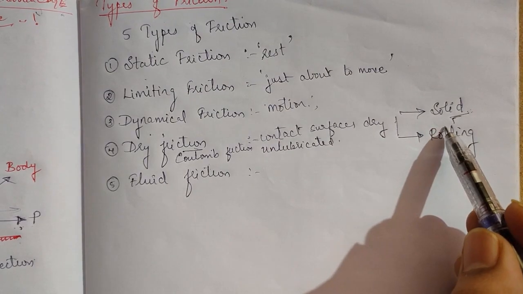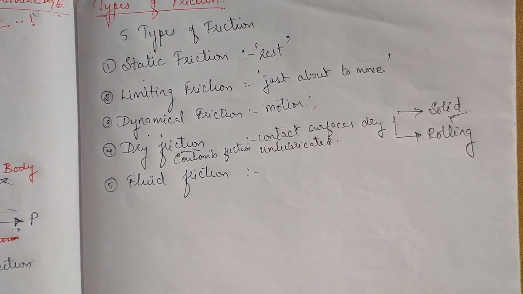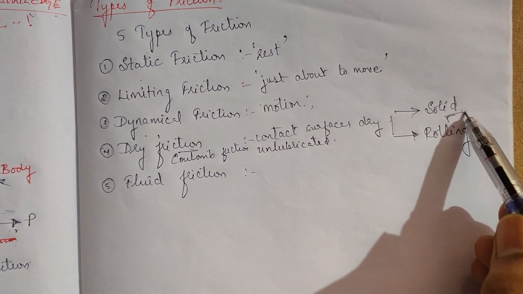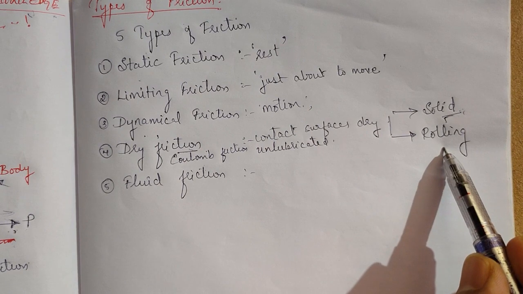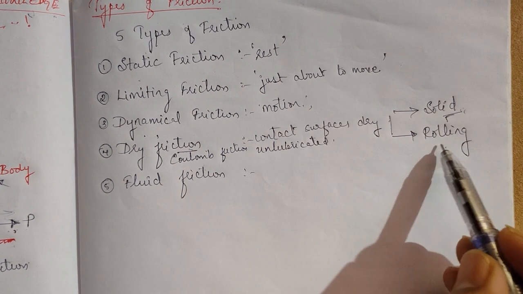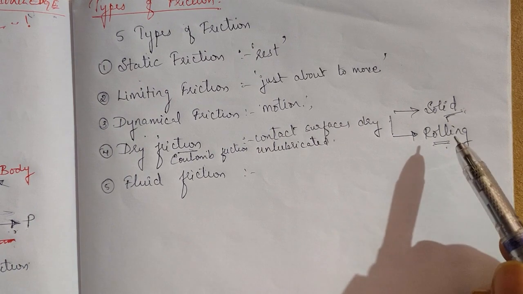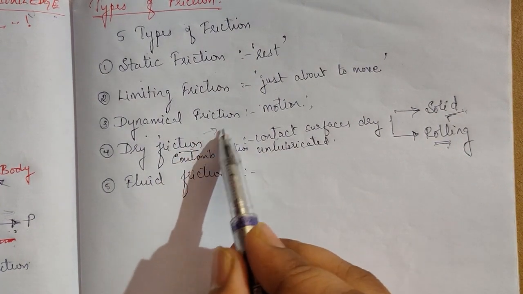As the name indicates, solid friction is the friction acting on a body when two surfaces have a tendency to slide relative to each other. Similarly, rolling friction is the friction acting on a body due to rolling of one surface over the other surface. So dry friction is mainly based upon the surface.